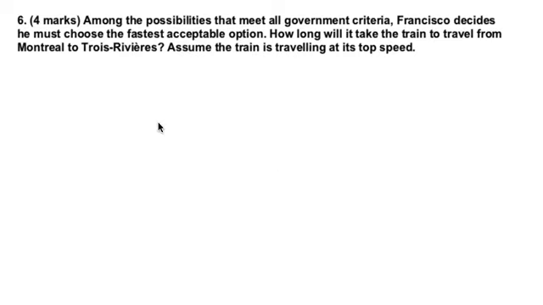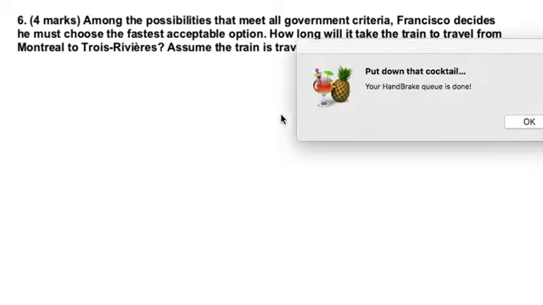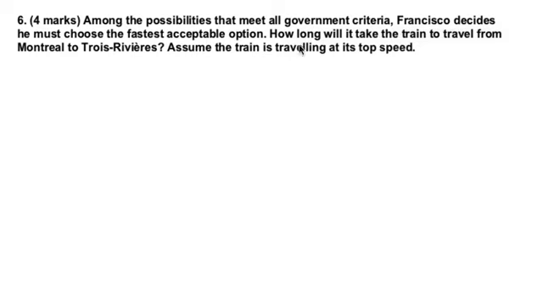Next up, we're looking at question 6. And question 6, this is another one where the math in it isn't really hard, but it's easy to do too much work if you don't really read what it's saying. It says, among the possibilities that meet all government criteria, Francisco decides he must choose the fastest acceptable option. How long will it take the train to travel from Montreal to Trois-Rivières?